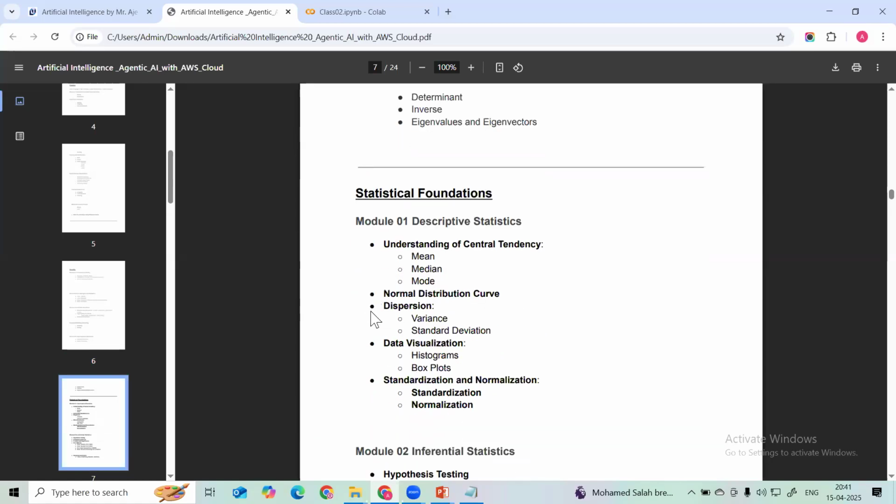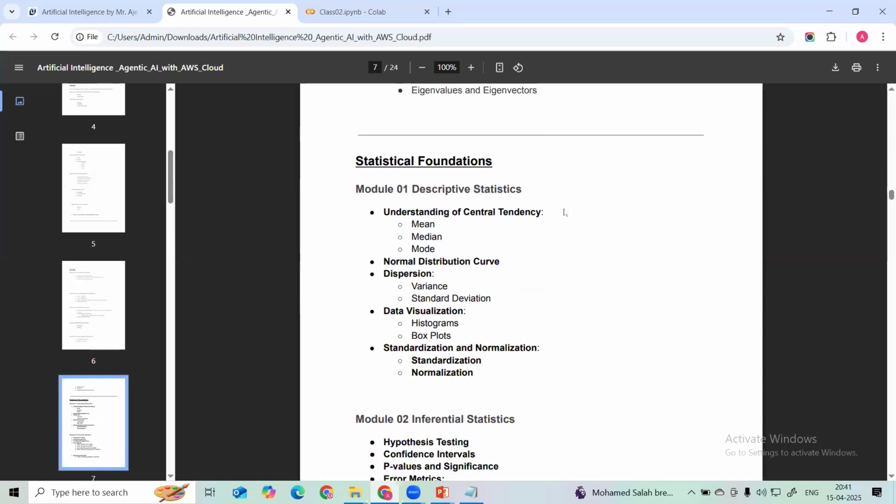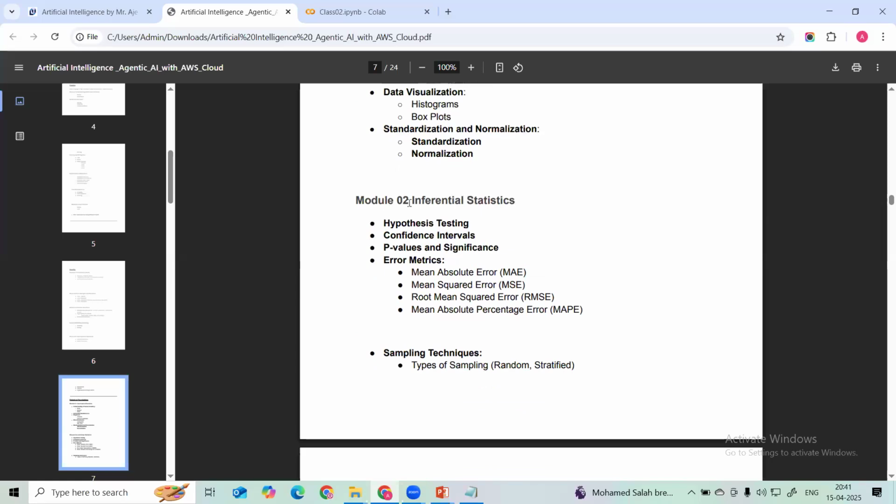Then after that, once the foundation is completed, we are going to start with the statistics. In the statistics, we are going to understand what is descriptive statistics. Here are the different models inside descriptive statistics. Then we are going to understand inferential statistics.